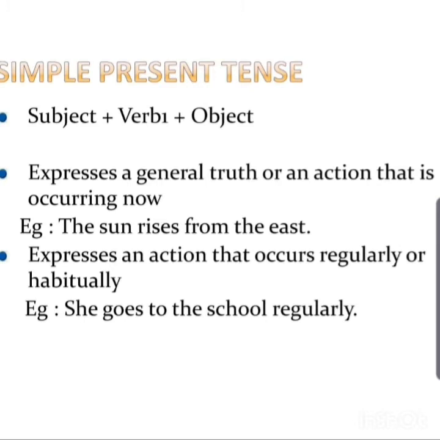Then, she goes to school regularly. Now she again is singular, one girl. She goes to school regularly. Or all the children, they go to school regularly. The students regularly do their homework. So do is again the verb without s.